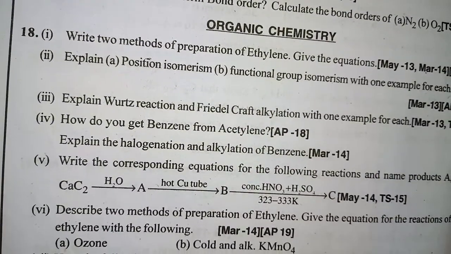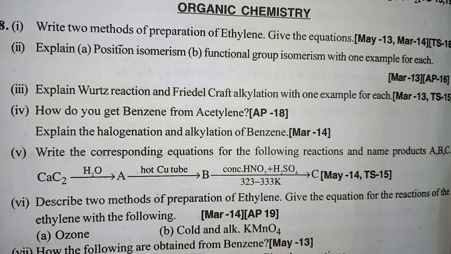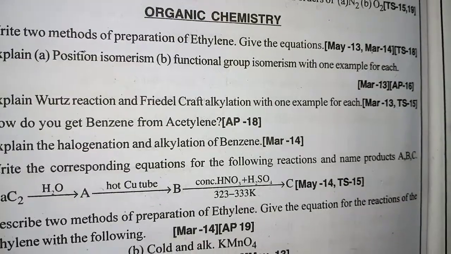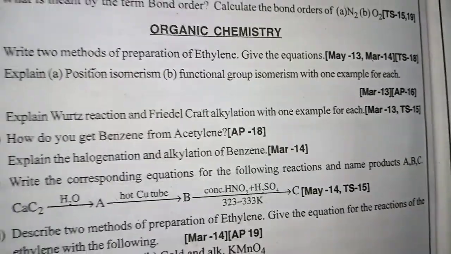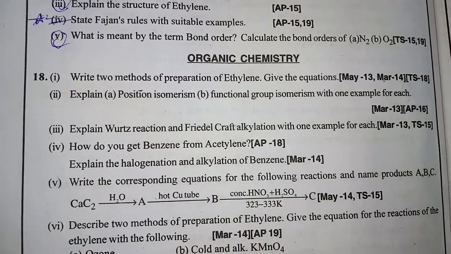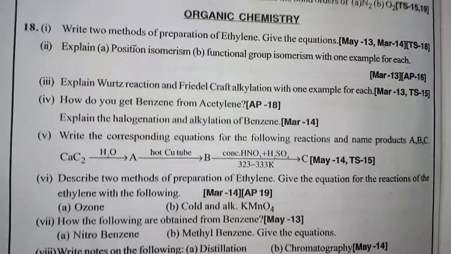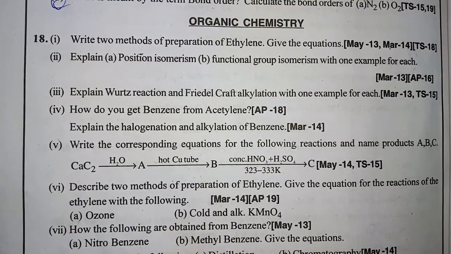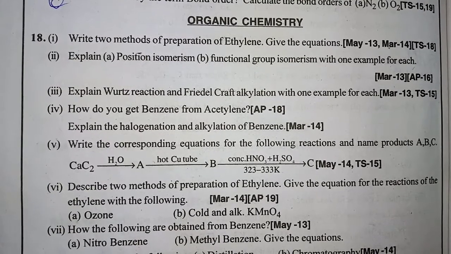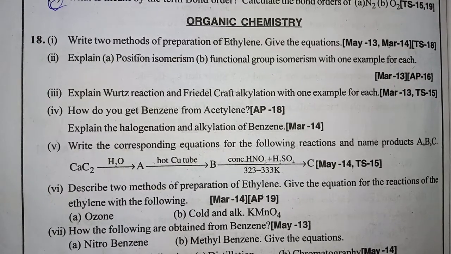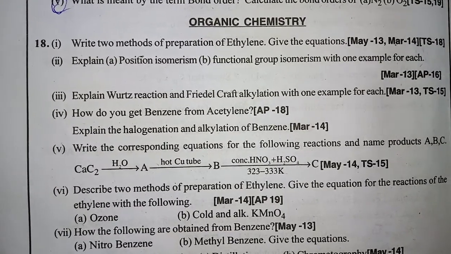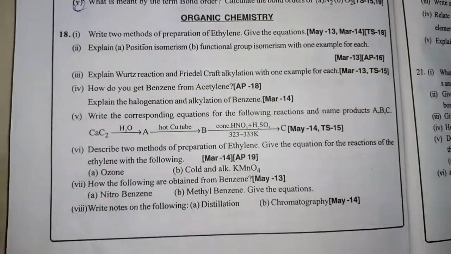Organic chemistry is mostly important for 2 marks, 4 marks, and 7 marks, 8 marks questions. Organic chemistry, 18th question in the question paper. First sub question, write 2 methods of preparation of ethylene. Give the equations. Second question, explain position isomerism and functional group isomerism with one example each.